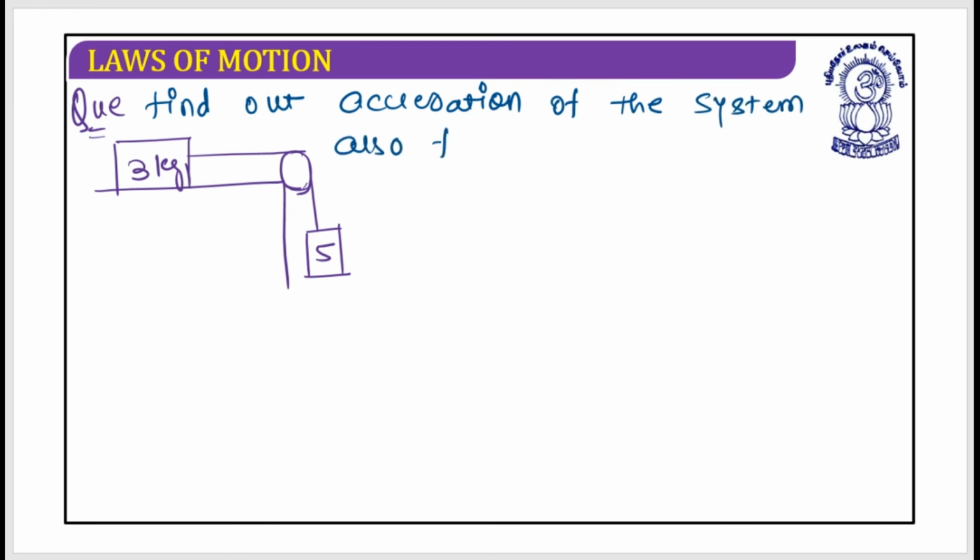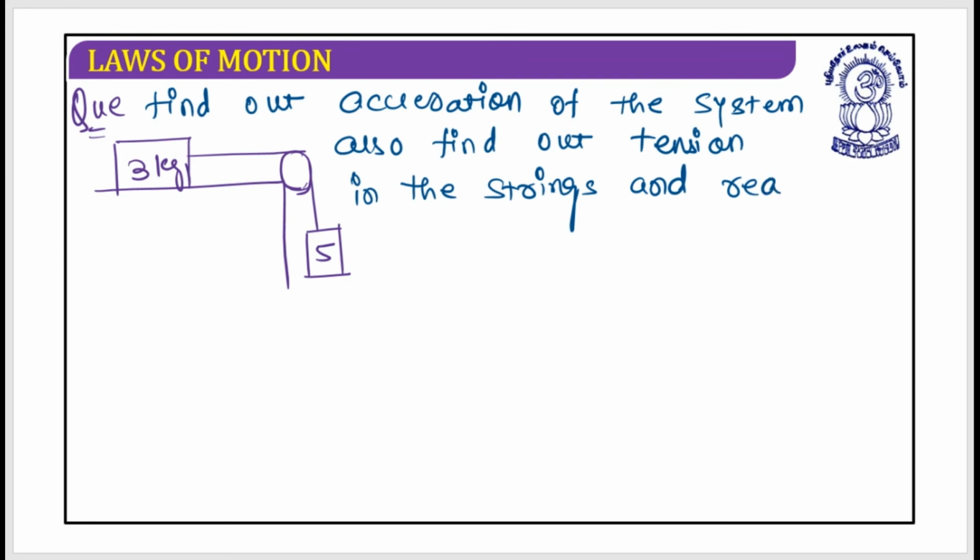Also find out the tension in the strings and the reaction force on the pulley. Yes, you require this. So let's target this one by one and try to get it done.